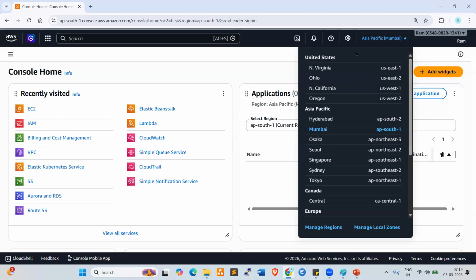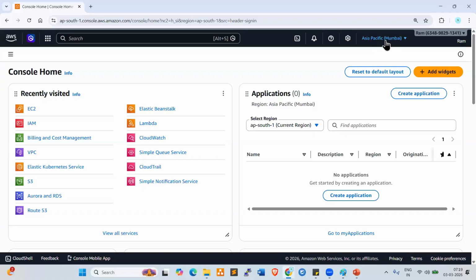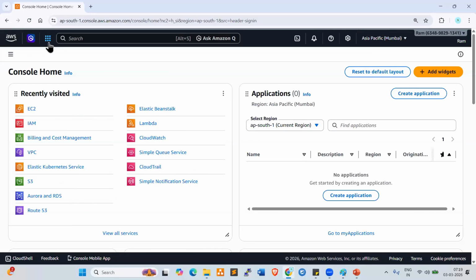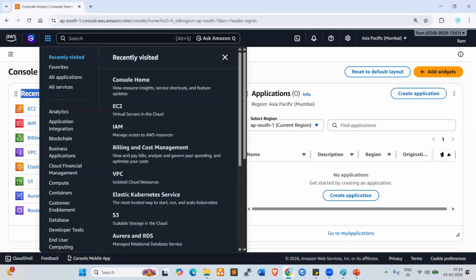Fine. Now first we need to choose the region here. By default, a region is selected here, right? Now go to the left top corner. Look at here, left top corner. There is a services tab. These are all recently visited services on the console home page. First time when you open, go to the services tab. Click on this, look at here everyone.